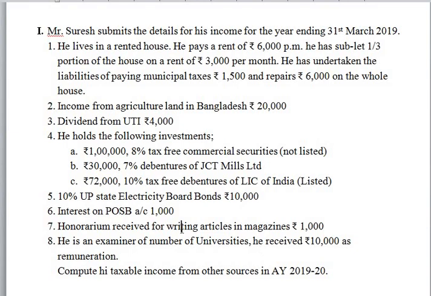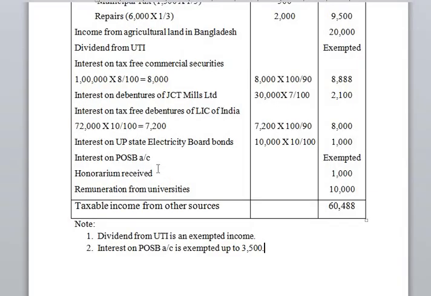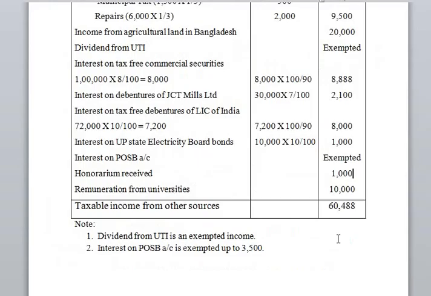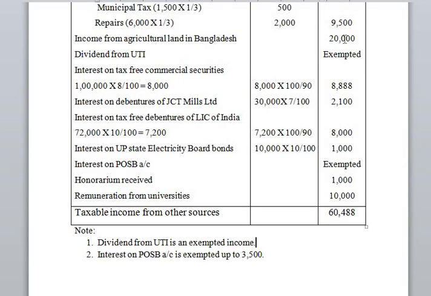Next, honorarium received for writing articles in magazines, rupees 1,000. It is taxable under income from other sources, rupees 1,000. The next, he is an examiner of a number of universities. He received rupees 10,000 as remuneration. So he has done services in other universities as examiner. So for that purpose, he has got 10,000 as remuneration, that is taxable under income from other sources. Remuneration from universities, rupees 10,000. So the total of all these incomes is to be called as taxable income from other sources, rupees 60,488.